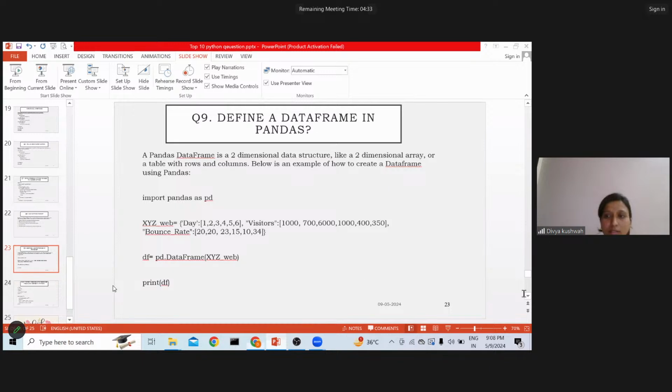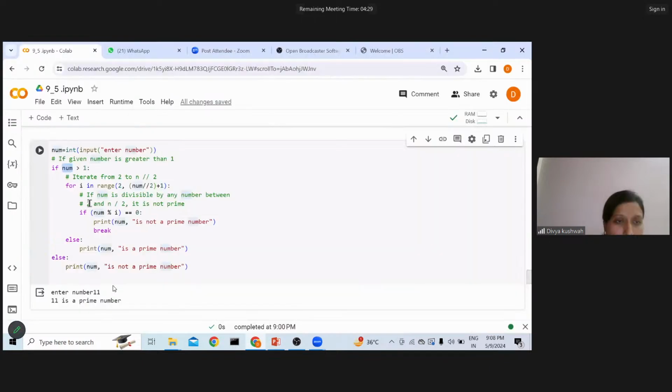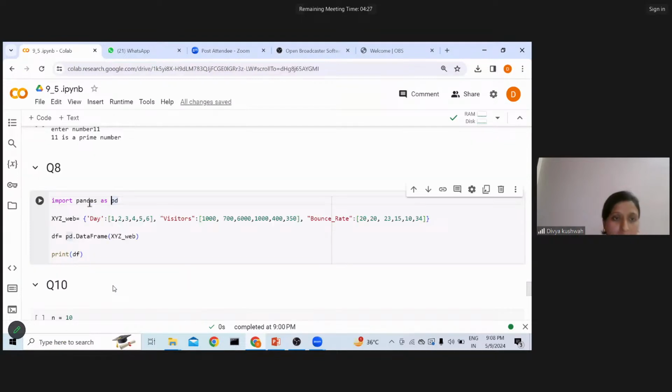So let's see from here. This is import pandas as pd. Pandas is the library, and pd is the alias. You can see over here, day is one column, which has this data. Visitors is the second, which has this data. This is the syntax: in the curly braces, I have to write using a colon.